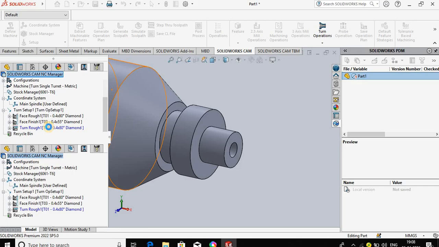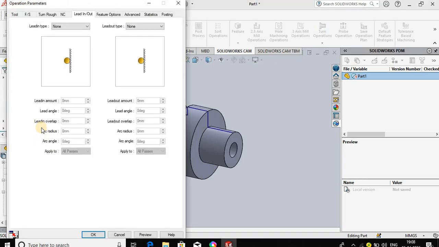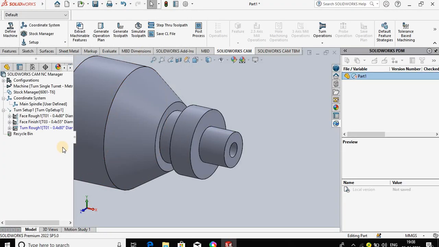So right click on the turn rough operation. Also here you can put the lead in lead out, that is perpendicular, lead out perpendicular 10 mm, or you can put 1 mm.